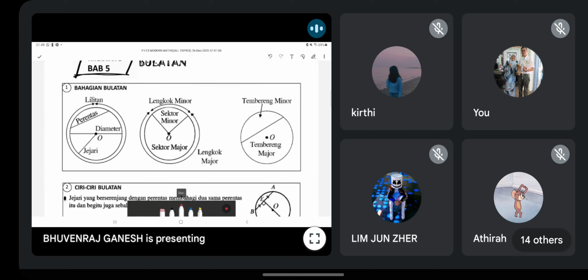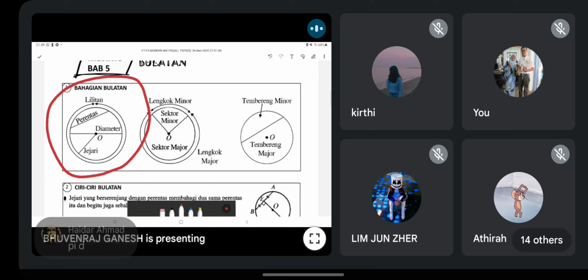Correct. Okay. So first thing, guys, you all must know all the properties of circle. Ciri-ciri bulatan. So guys, circumference. Can anyone tell me the formula? Rumus bagi lilitan. All of these fingertips. You all must know. Pi d. One more formula, please. 2 pi j. Very good. Okay. Anyone? Okay, jejari, radius, you all must know, it is half of the diameter. Setengah bagi diameter, you get jejari.